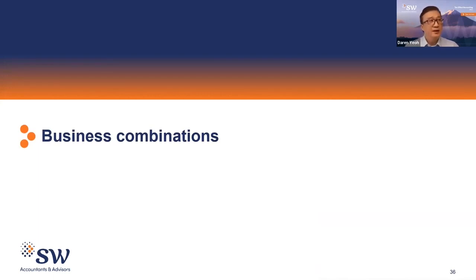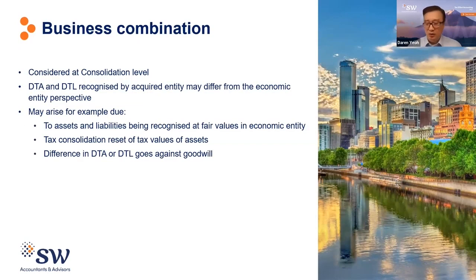Okay, the next one is business combinations. And to put it into context, this is relevant when you are performing your financial consolidation. Remember, when you perform your financial consolidation, you're bringing assets in at their fair values. And it might differ to the tax cost of the assets and liabilities for tax purposes, giving rise to a temporary difference.